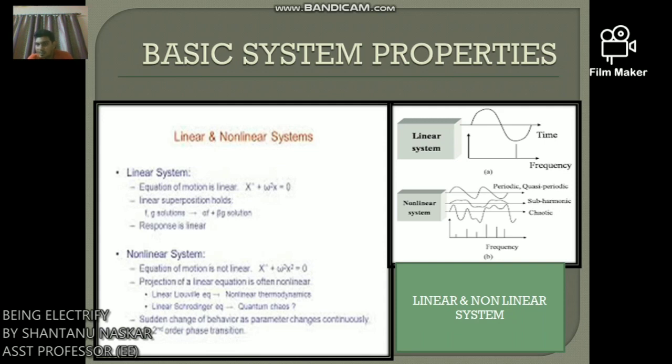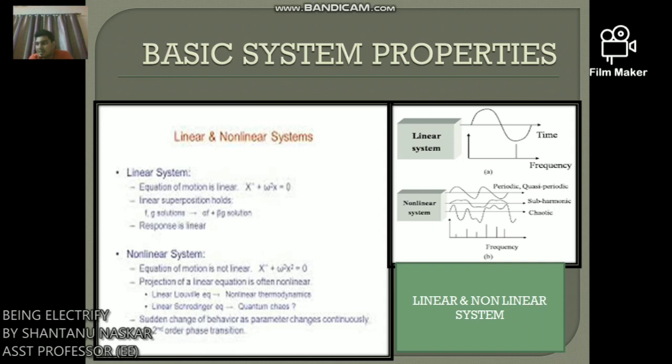Now, linear and non-linear system. So this is the linear system, this is the non-linear system. Okay, here's some equation. Simply we can say a system is said to be linear system if it holds the principle of superposition. What is principle of superposition? Additivity and homogeneity or scaling. Otherwise it is said to be non-linear.